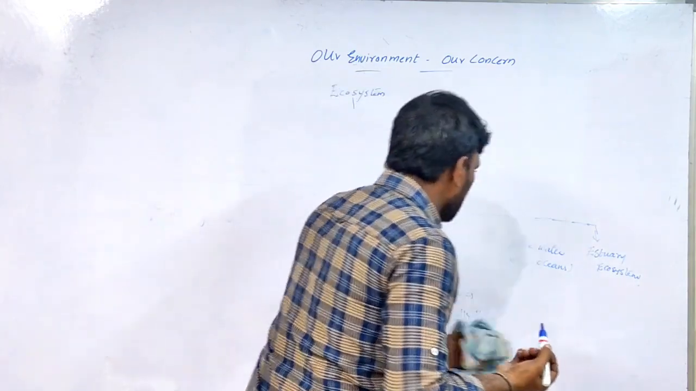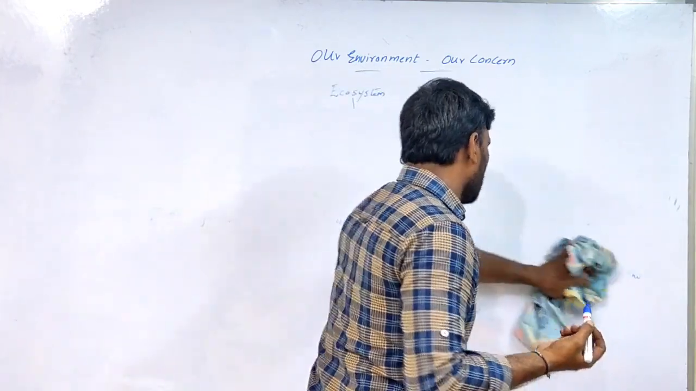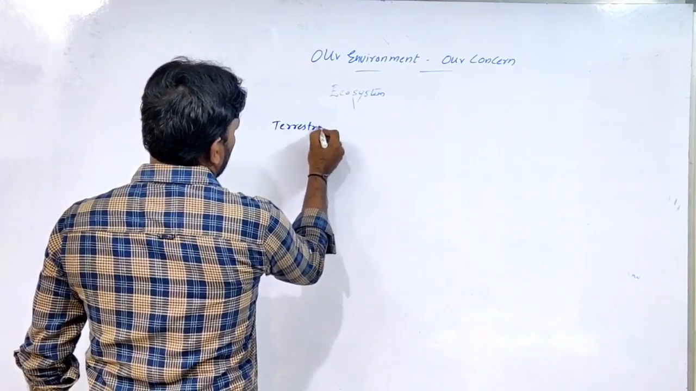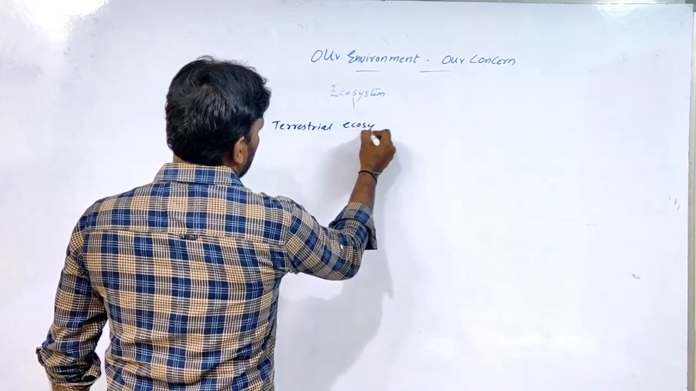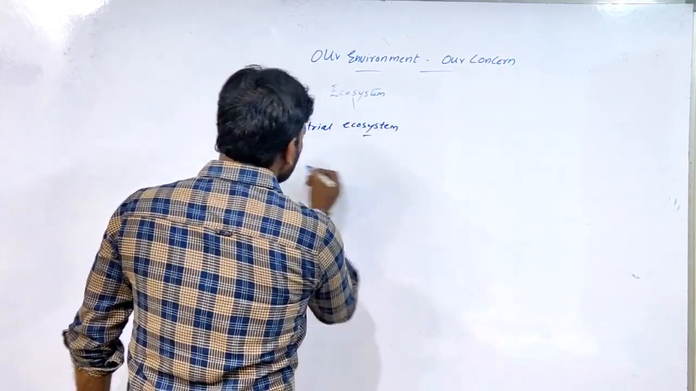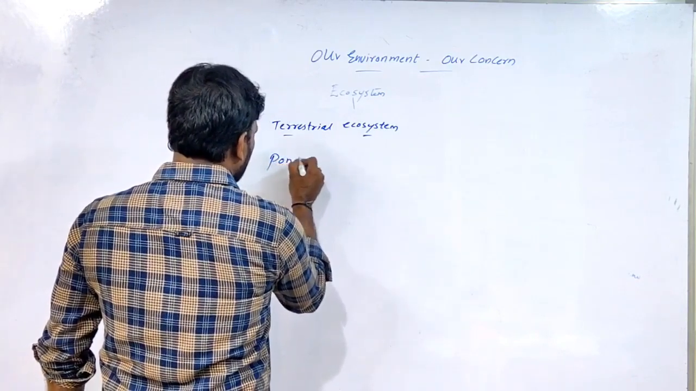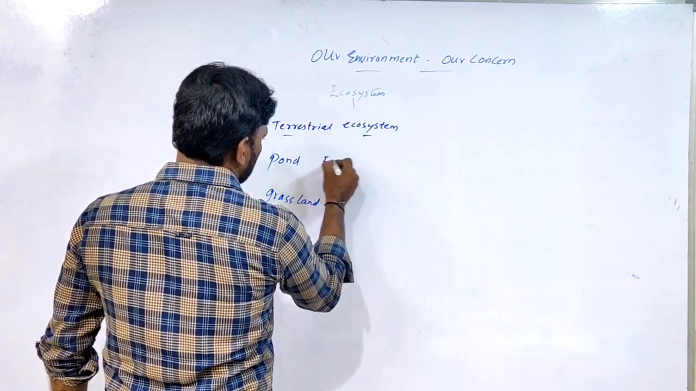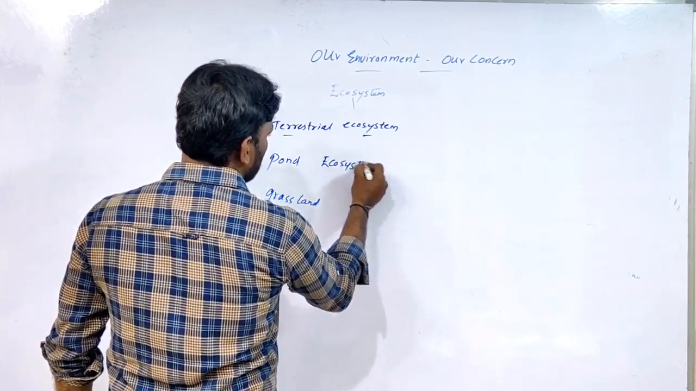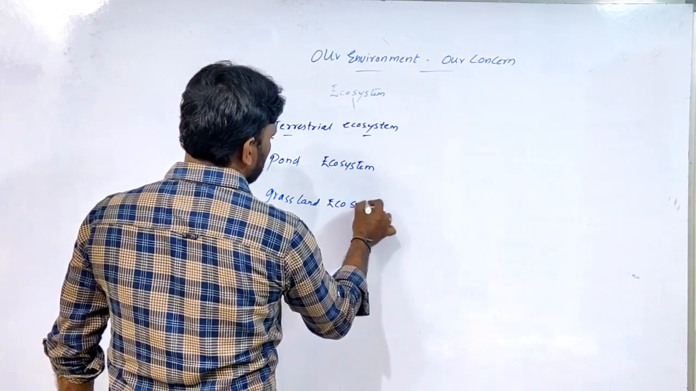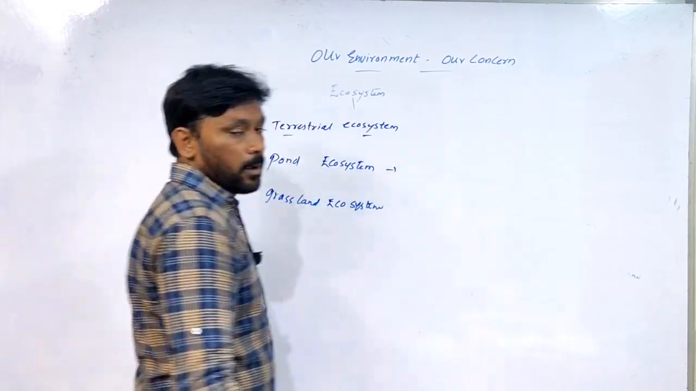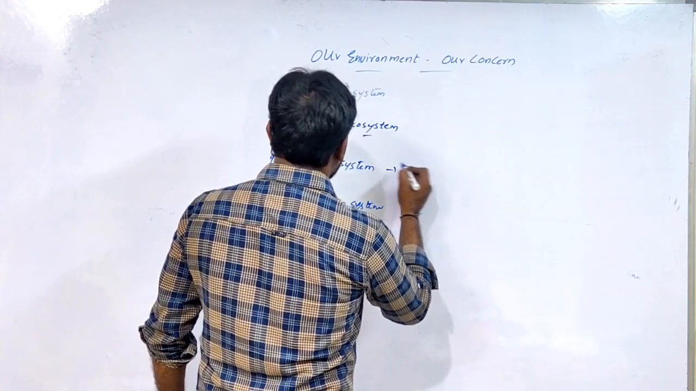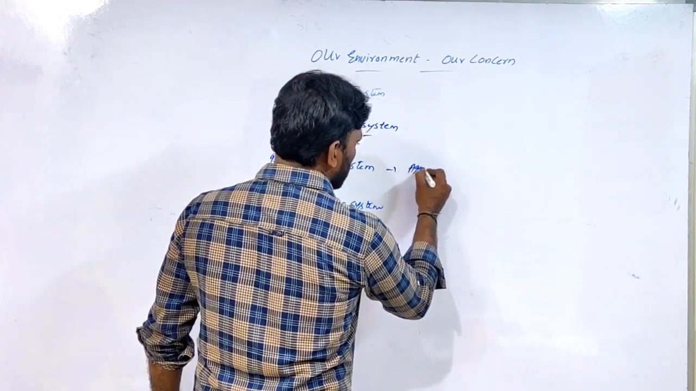First we will come to the terrestrial ecosystem. In the terrestrial ecosystem, first we will go for the pond and grassland. Pond ecosystem, grassland ecosystem. Here in an ecosystem, the first place is occupied by the aquatic plants in the pond ecosystem.